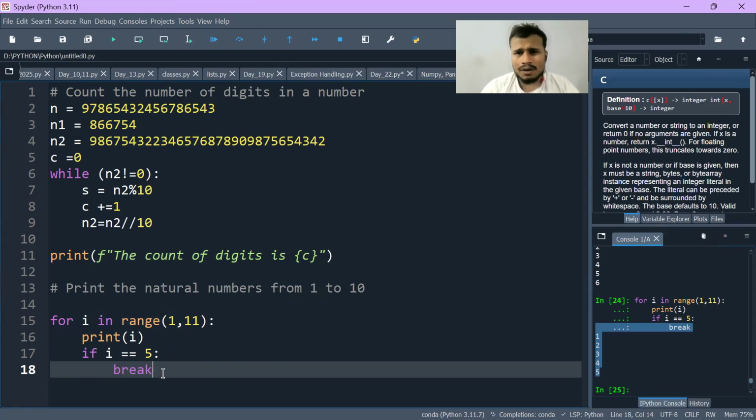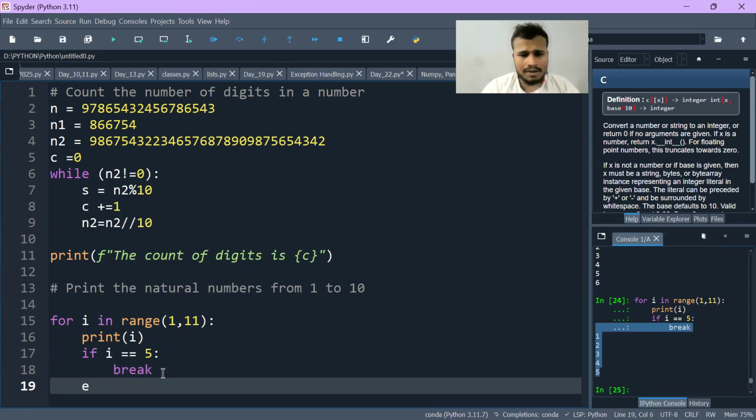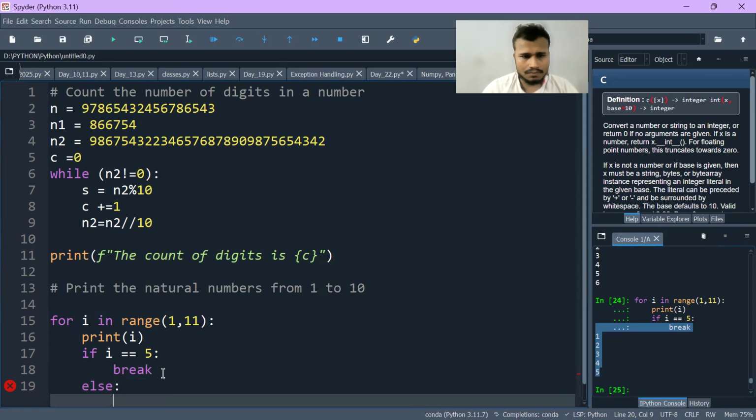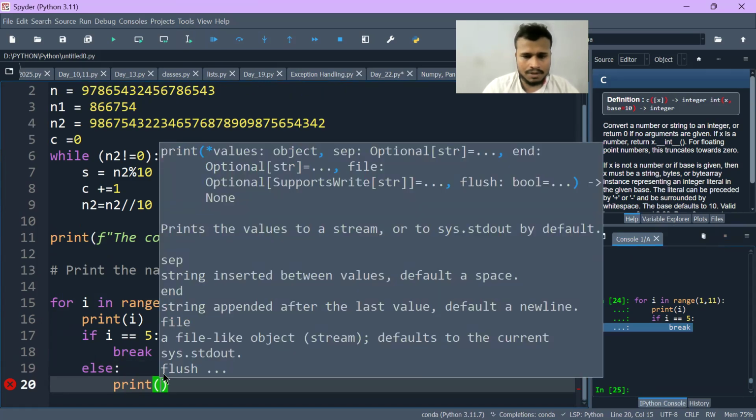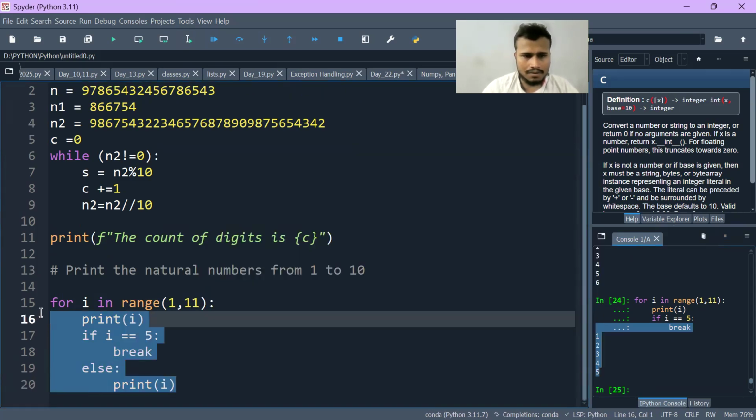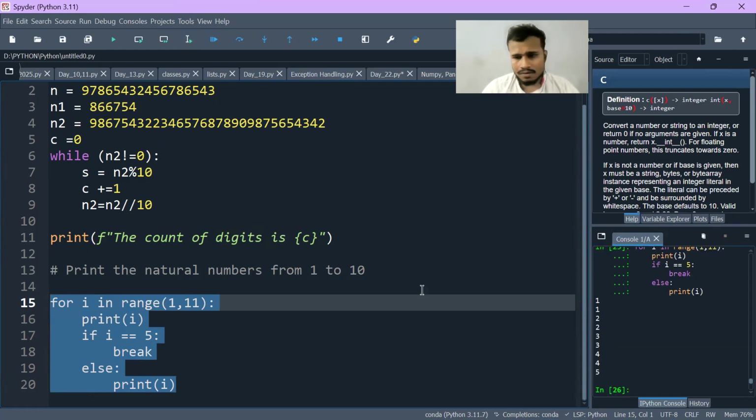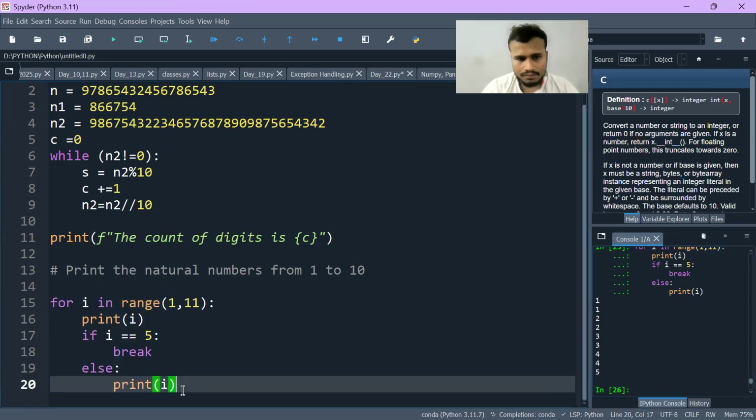And it doesn't matter what we write here. If I write else, print i, you can see the numbers getting printed repeatedly, up to 5. Why is it printing i? Because it is inside the loop as well. For that reason, it's being printed.